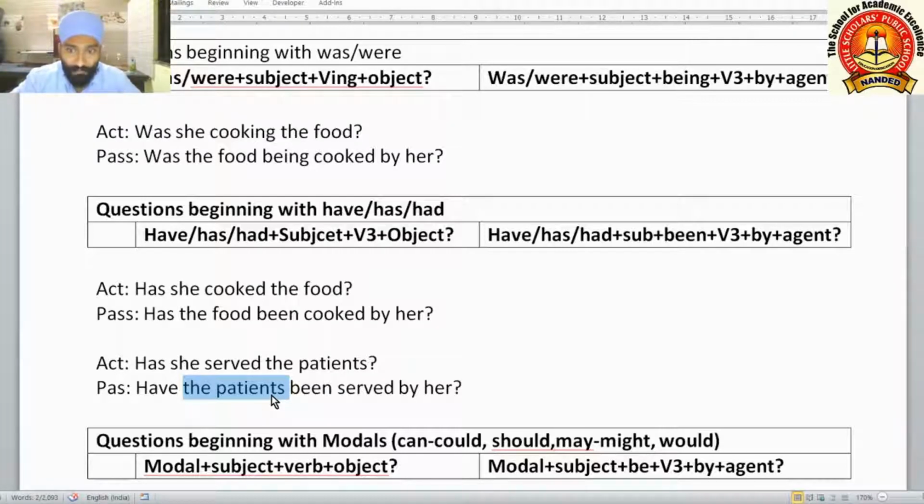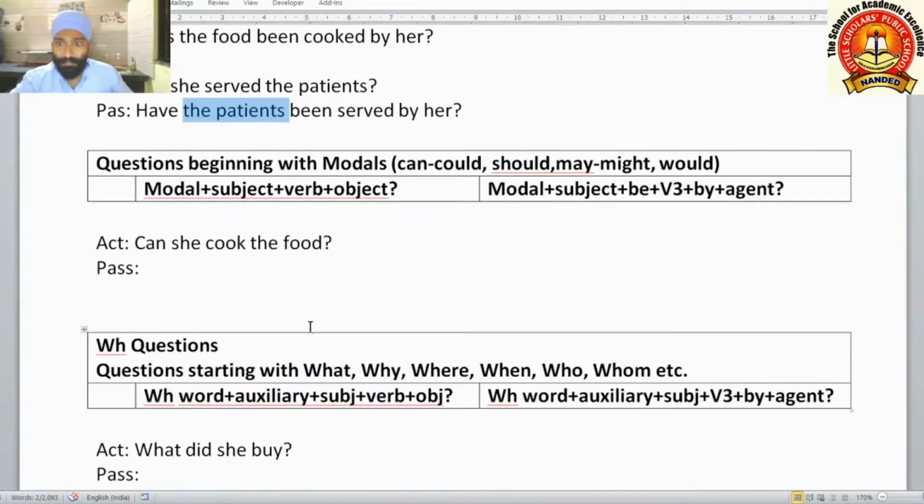This is why we have used have, not has. And if had is there, means a past perfect question is there, there will be no problem of using singular or plural helping verb, because only one helping verb had we use for singular or plural subject both.